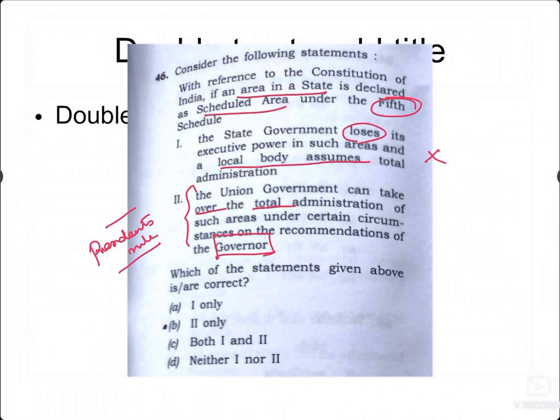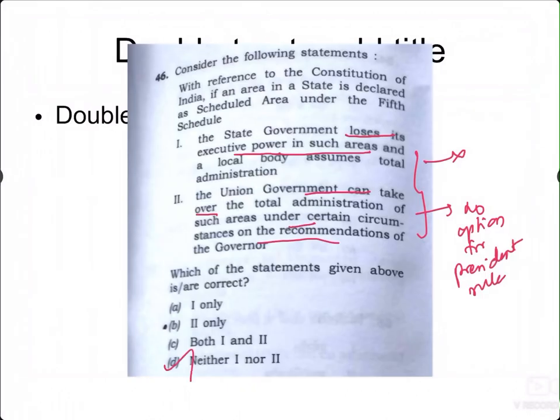because they say the total administration will go to the union government if there is President's rule recommended by the governor. But that is not true, because only if the whole state goes, the local area also goes into President's rule. So both the statements are wrong. So this we can see now.